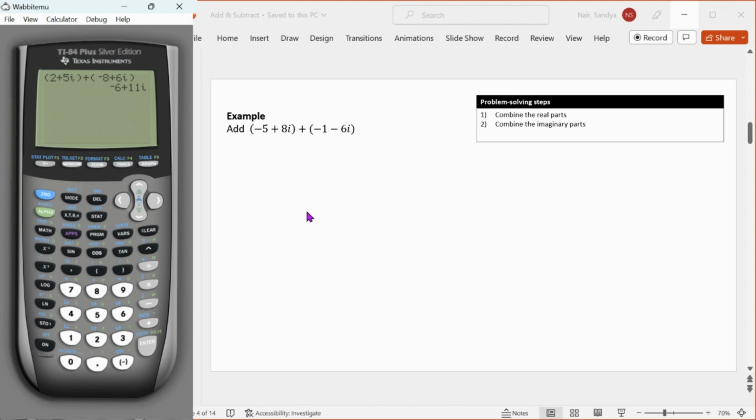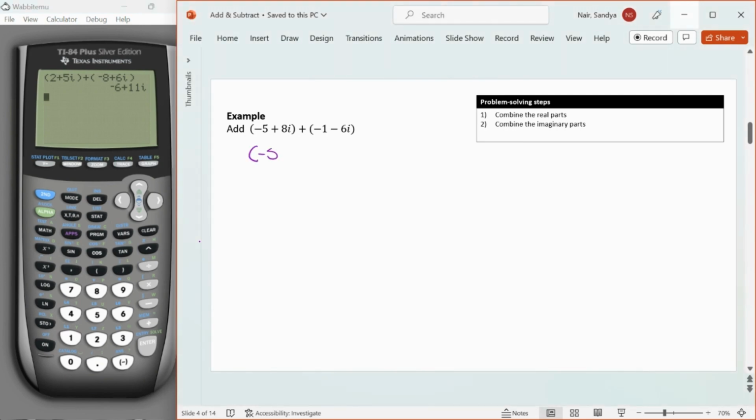So let's do some practice problems now and work with addition. So we have negative 5 plus 8i plus negative 1 minus 6i. So I'm going to go ahead and combine the real parts. So we have negative 5 plus negative 1, and then plus the imaginary parts, we have 8i minus 6i. Okay, negative 5 plus negative 1 is going to be negative 6. 8i minus 6i is going to be 2i, so we have negative 6 plus 2i.